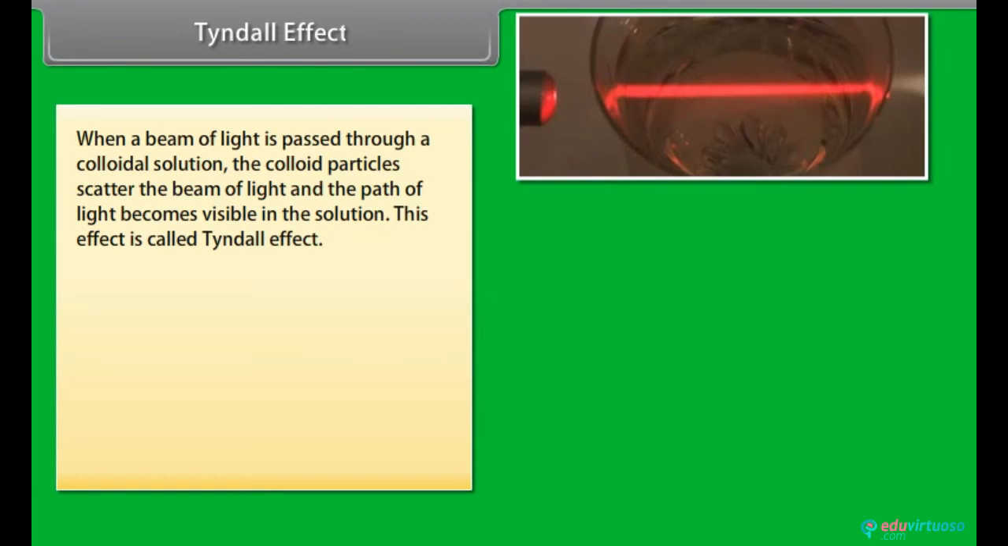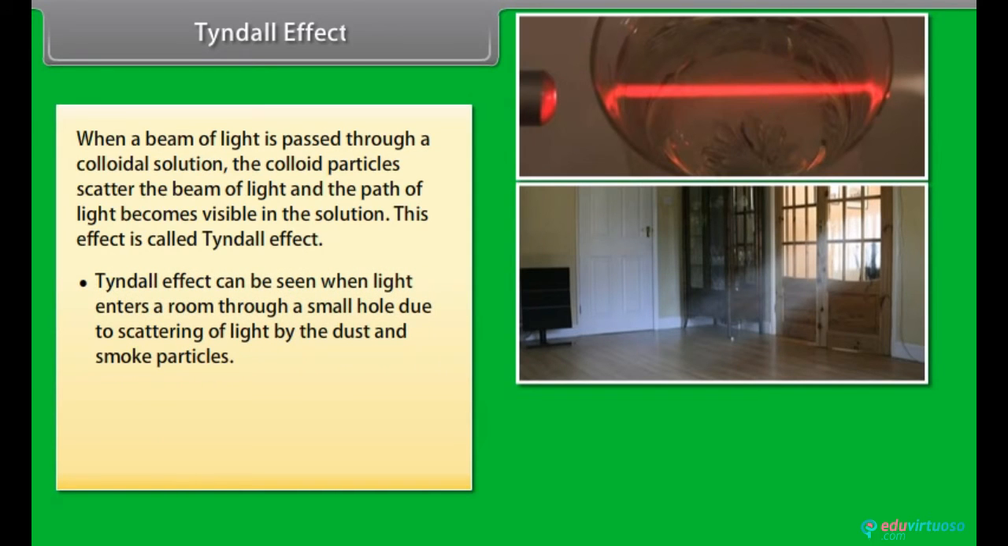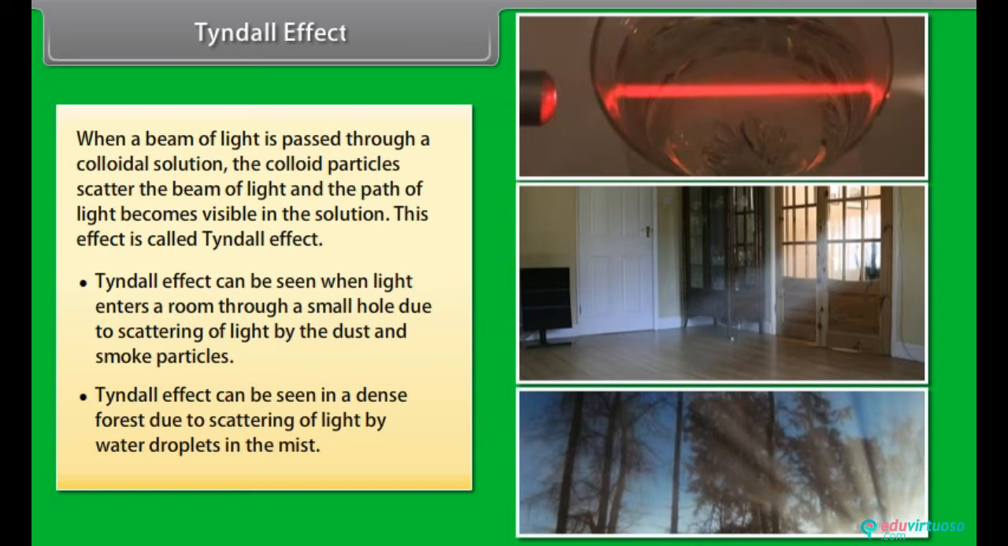Tyndall Effect. When a beam of light is passed through a colloidal solution, the colloidal particles scatter the beam of light and the path of light becomes visible in the solution. This effect is called Tyndall Effect. Tyndall Effect can be seen when light enters a room through a small hole due to scattering of light by the dust and smoke particles. Tyndall Effect can be seen in a dense forest due to scattering of light by water droplets in the mist.